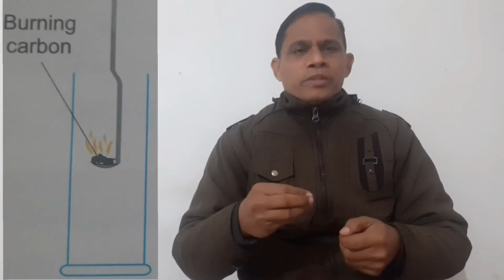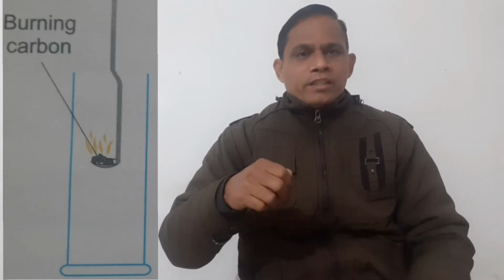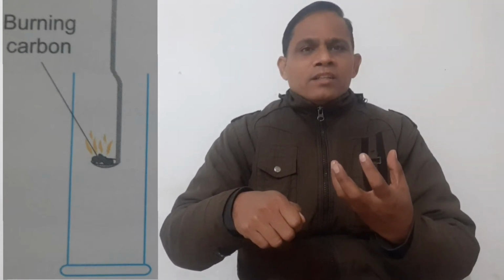Now I will discuss with you, students, the burning of carbon. What happens when carbon burns? As I have already discussed with the help of equations, carbon plus oxygen gives you carbon dioxide. Now we will prove that carbon dioxide is actually generated during this process. Take some charcoal, put it in a deflagrating spoon and burn it in a gas jar in such a manner that it gets ample supply of oxygen.